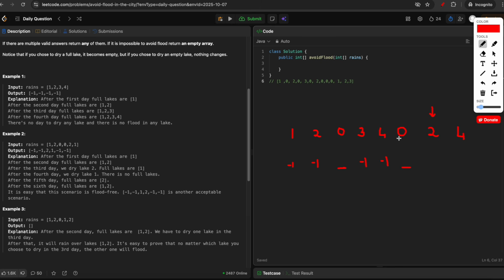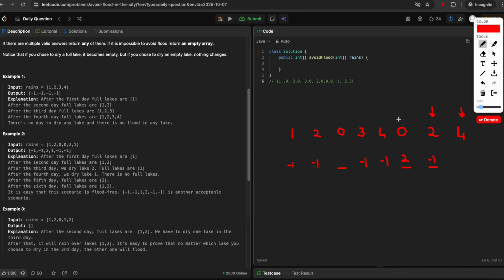So if we choose this day to dry up the lake 2, then on this day lake 2 is dried. So when it rains again on lake 2, we'll just fill it. Now again we have the lake number 4. So lake 4 is full, so we have to choose a day after lake 4 is filled to dry it.